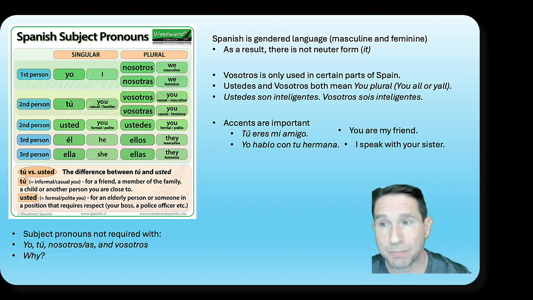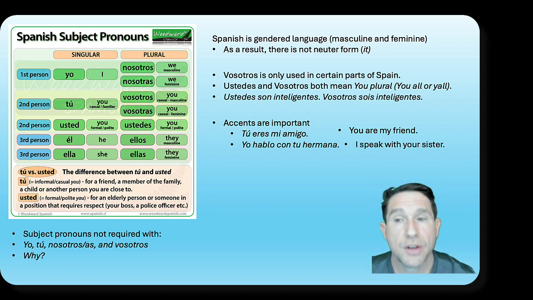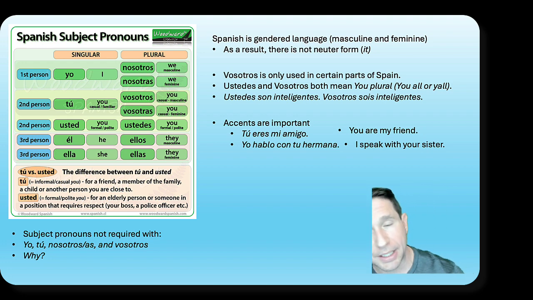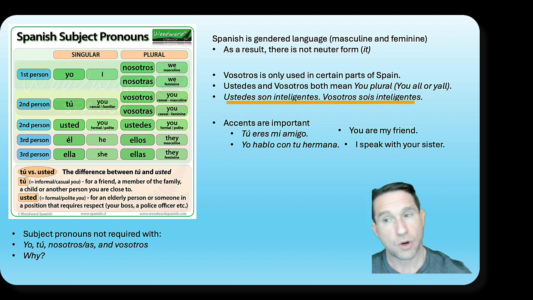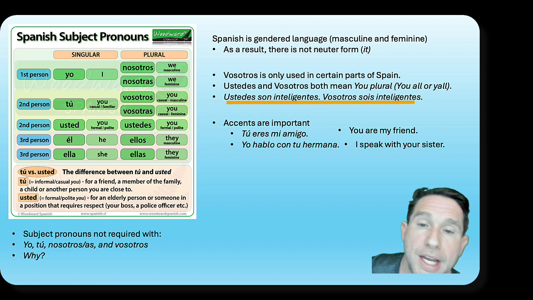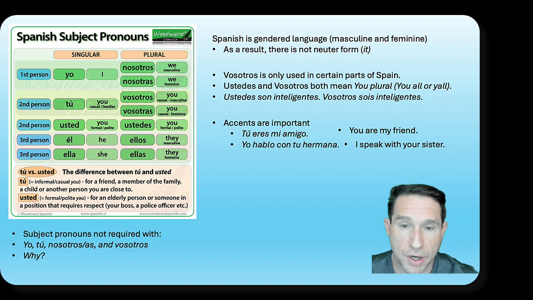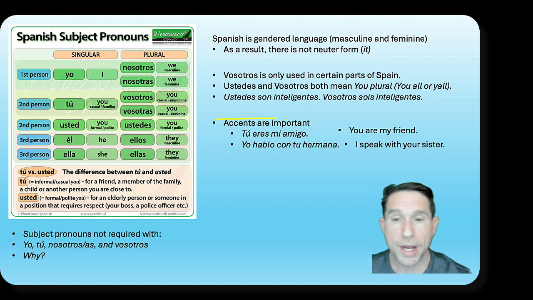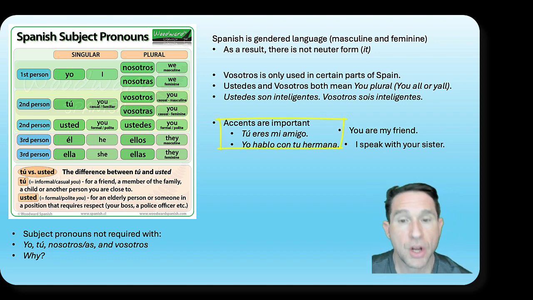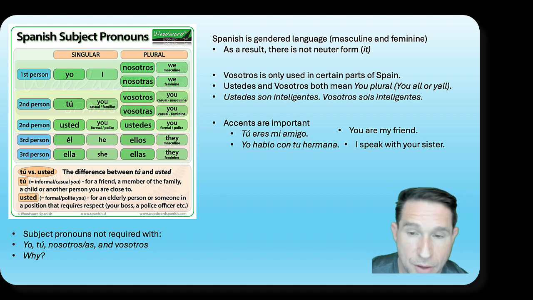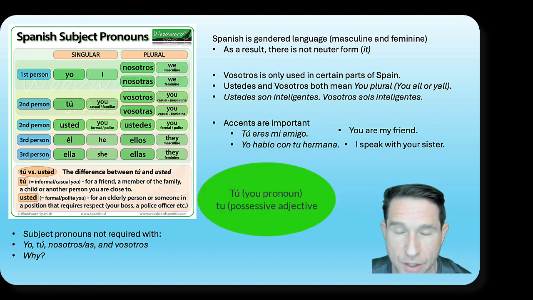Ustedes and vosotros both mean you plural or y'all, like for us from the South, right? For example, ustedes son inteligentes is the same as saying vosotros sois inteligentes. You all or y'all are intelligent. The same thing. Accents are very important, especially with some words like tú with the accent versus tu without the accent. Tú eres mi amigo. You are my friend. Yo hablo con tu hermana, right? Possessive adjective, your sister, which we'll get to a little bit later.